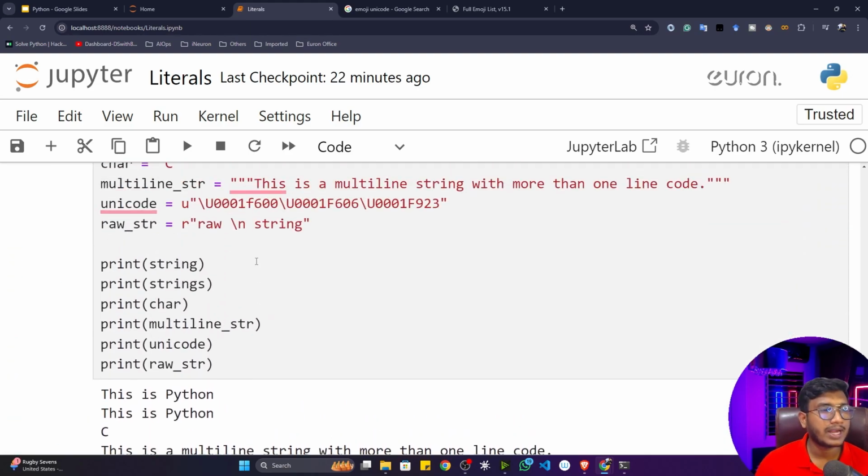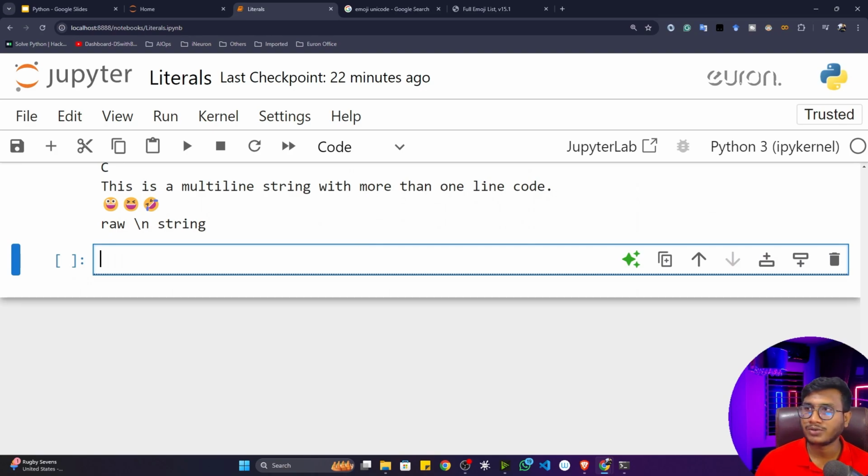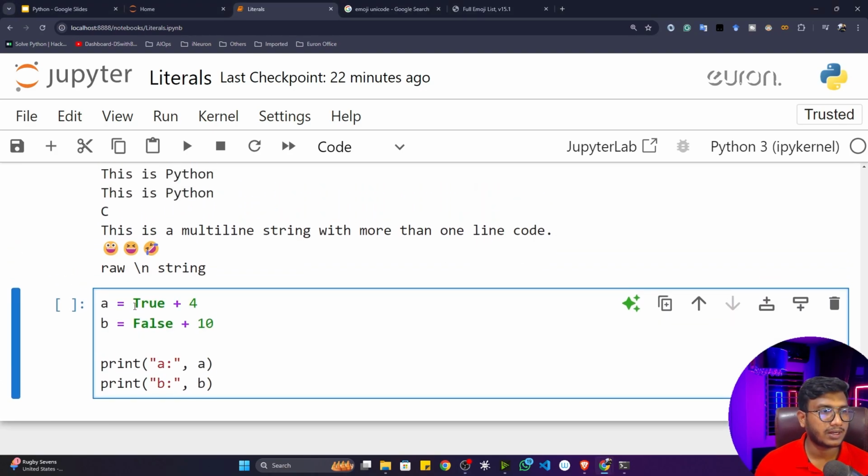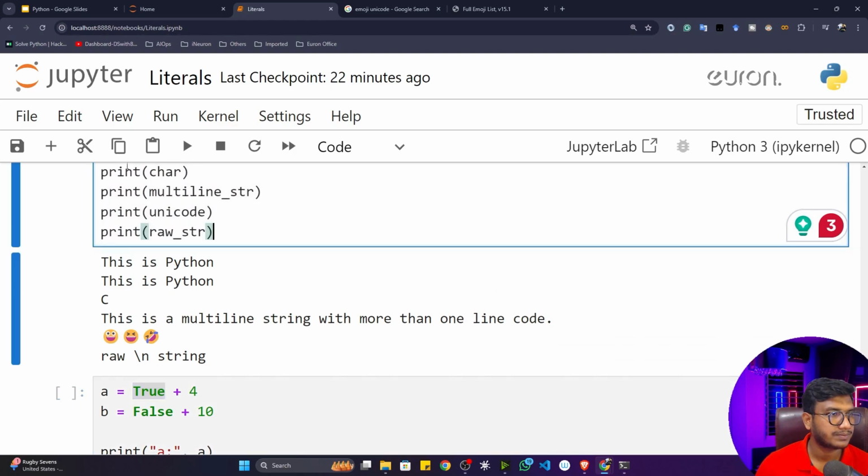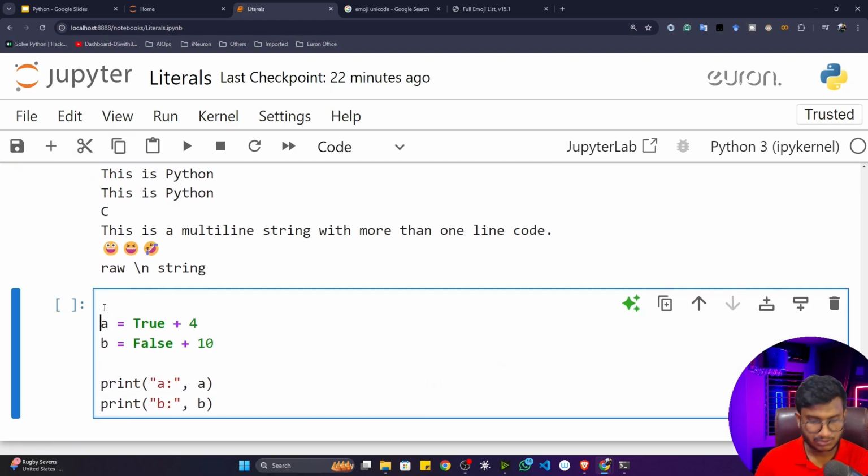Apart from that, we have some more literals. Let me show you. Here you can see this is called a Boolean type literal. You can see here I'm using true and false. In Python, true represents 1. Let me just write it down here, or I can just do a comment.